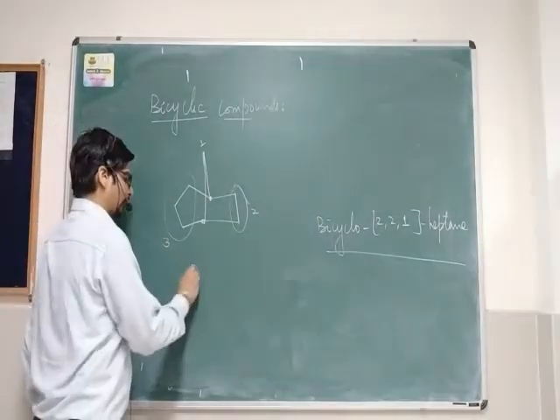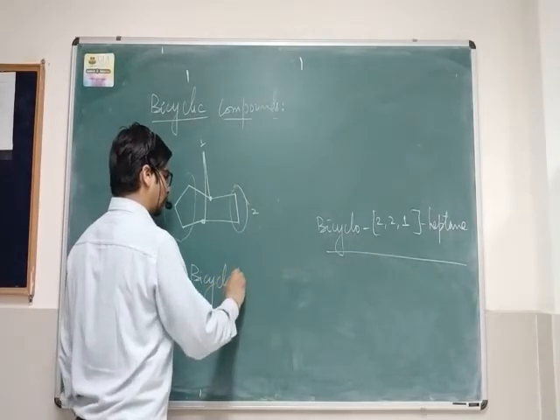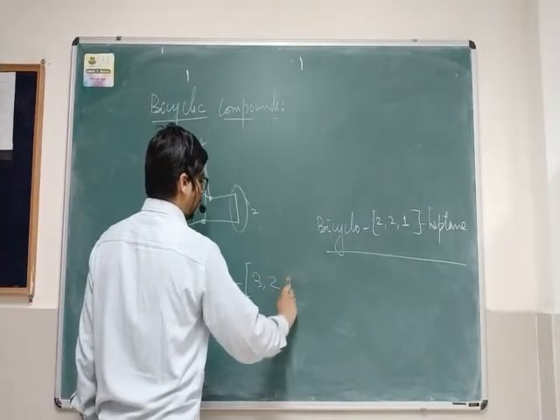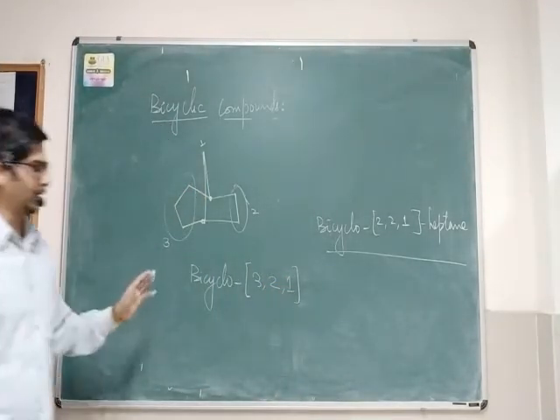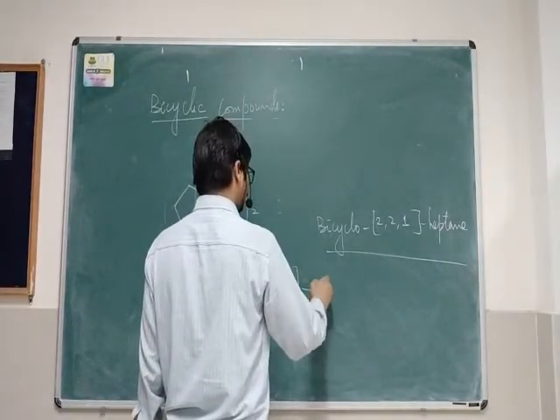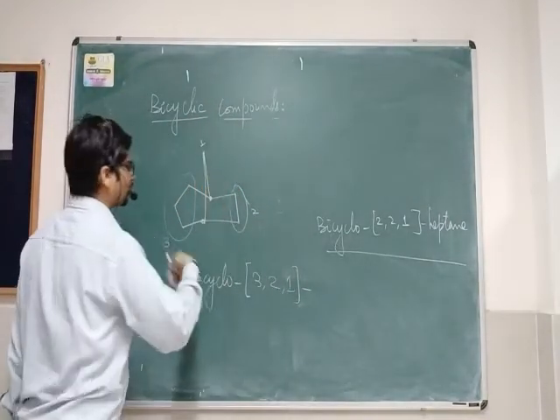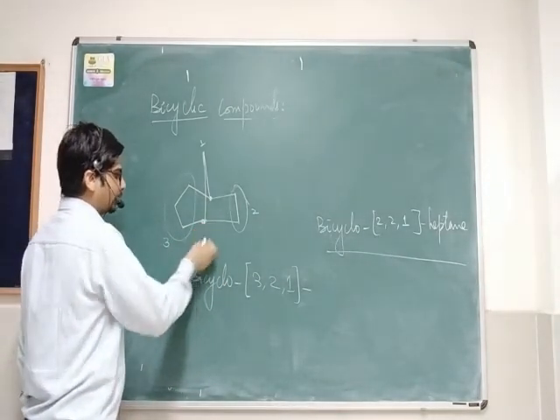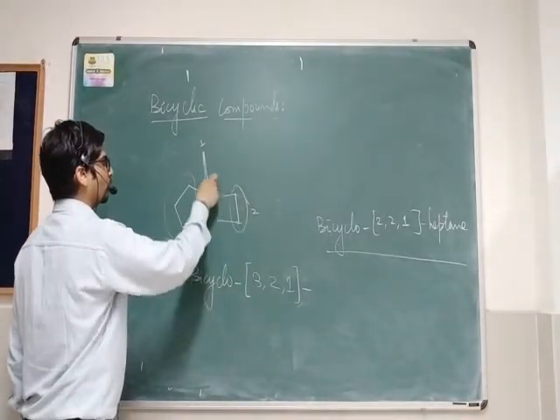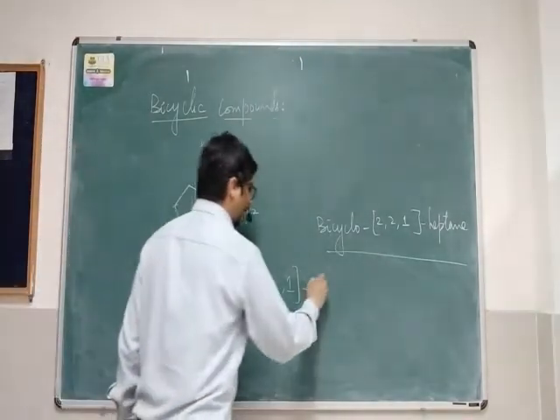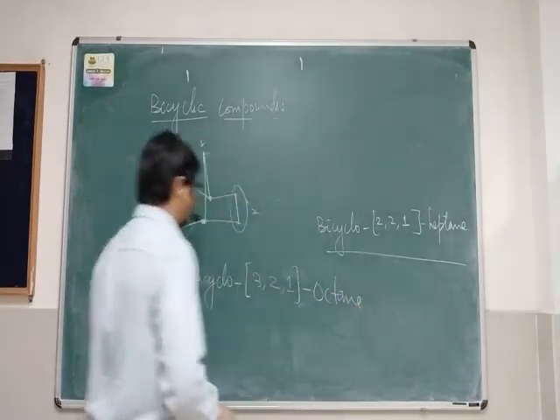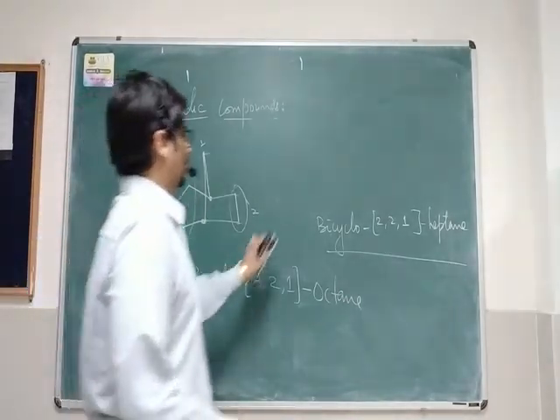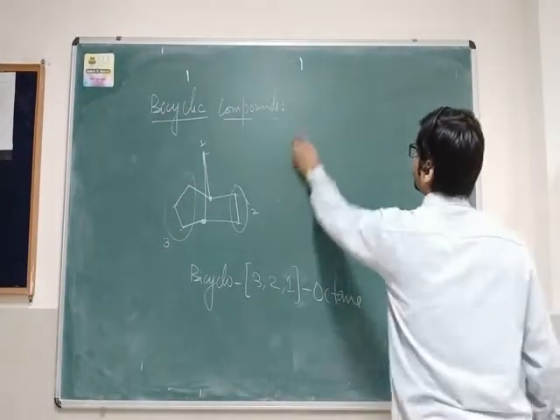Right? So you will write the name bicyclo, and in the square bracket in decreasing order 3, 2, 1. Bicyclo 3, 2, 1, and for the total number of carbon atoms we can start counting from any carbon atom. Let me start from here: 1, 2, 3, 4, 5, 6, 7, 8. So 8 is octane. The name of this compound becomes bicyclo 3,2,1 octane. I hope you are getting it.